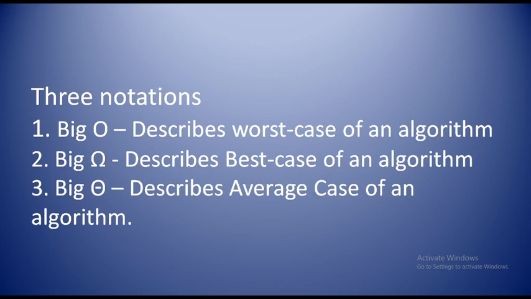The big O asymptotic notation describes the upper bound of an algorithm, which means the worst case of an algorithm.